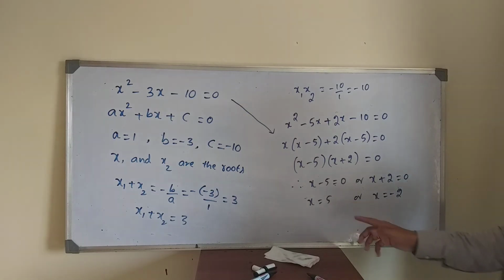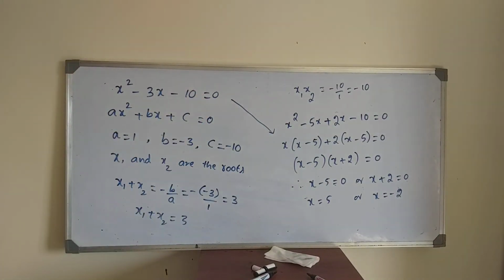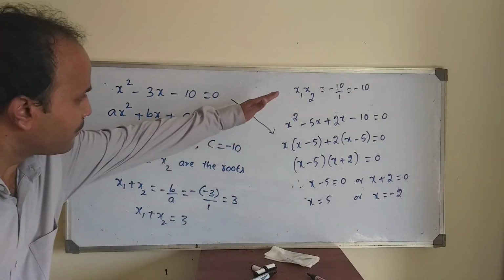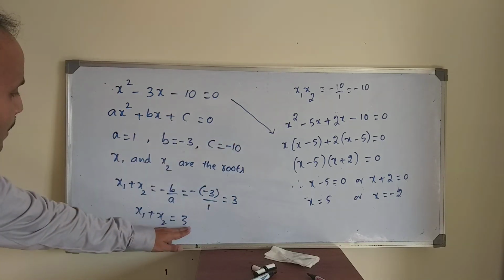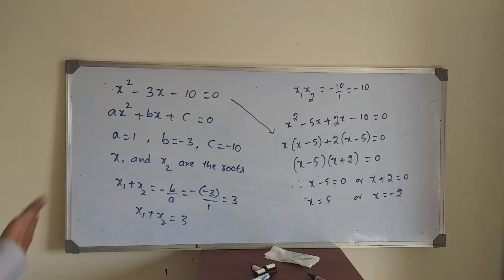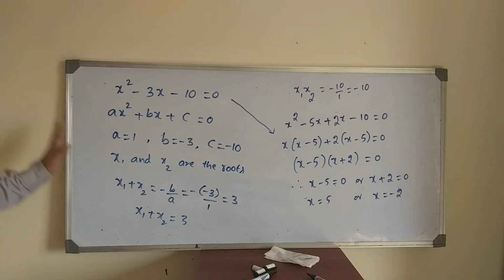Then the answer is either x is equal to 5 or x is equal to minus 2. Once you check step by step, you can understand. Once again I said, without using this, up to here is enough. If it is a competitive exam like NEET or JEE, there is no need for all these things. By knowing this sum and product, we can get the answer. If it is from a subjective point of view, you need step by step. Otherwise, all these things are not needed. Directly you will get the answer. Check step by step so that we can understand clearly.